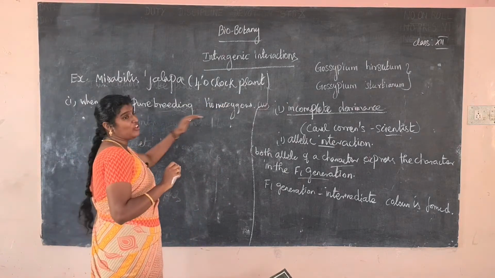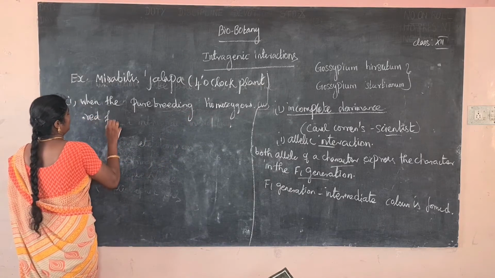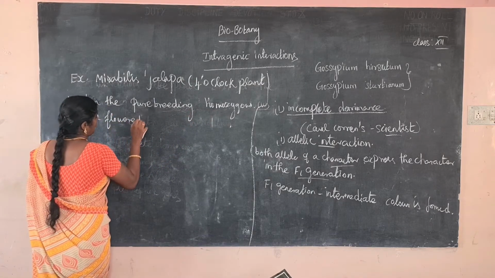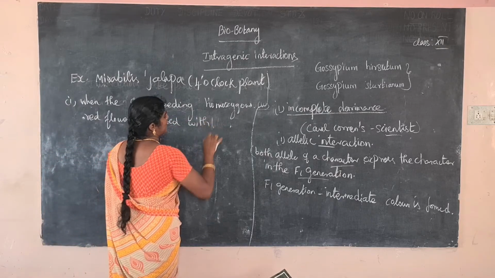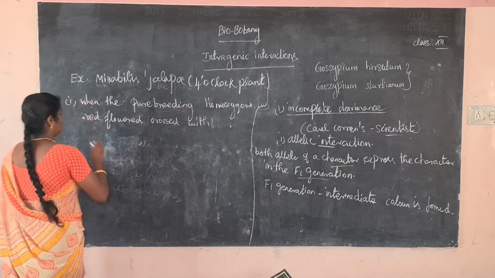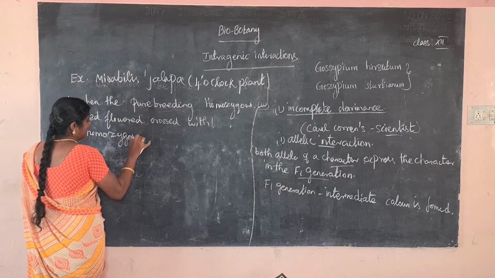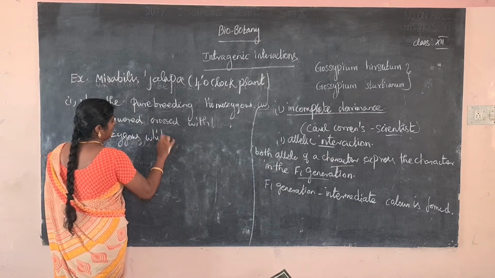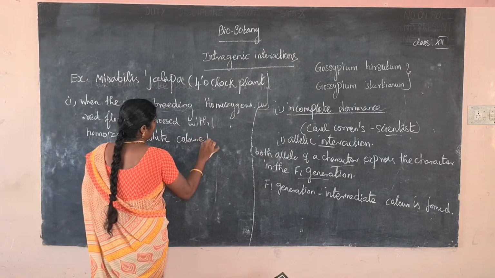When a pure breeding homozygous red flower is crossed with a homozygous white flower, which is also pure breeding, the white color flower.